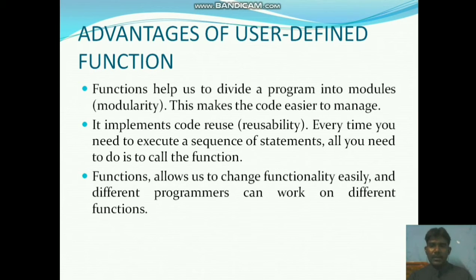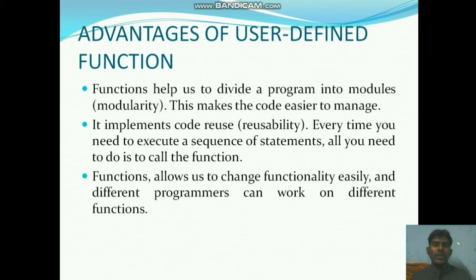Next, second point, it implements code reusability. If you write code in a function, the same code can be used multiple times in a program. No need to write the same code one more time. If you retype the same code, the code size will increase and the coding structure will grow bigger. Our time is also wasted that way.